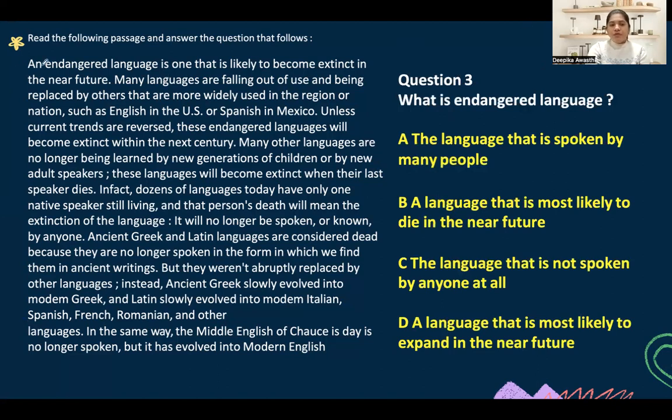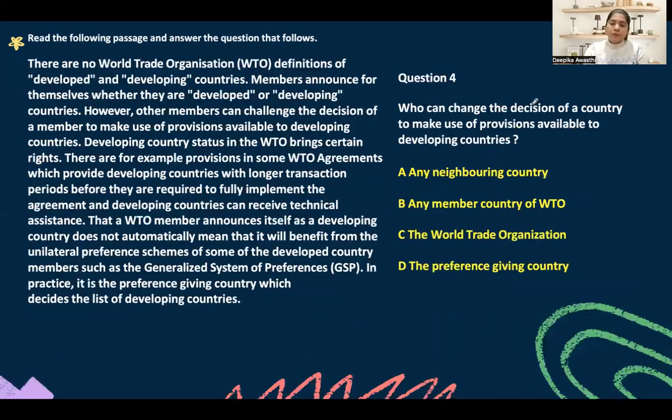We just read in the first line that it's likely to become extinct. So is that spoken by many people? No, no, no. That's spoken by very few people. A language that is most likely to die in the near future, yes. The language that is extinct, right? Not endangered. That's likely to expand in the future? No. If it is going to expand, why are we calling it endangered in the first place?